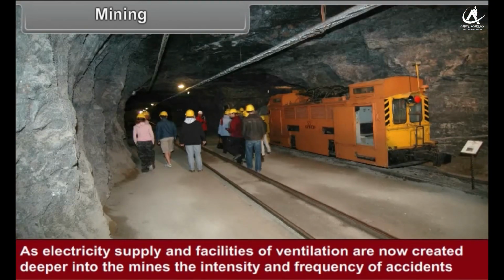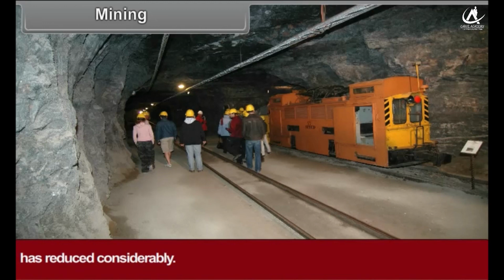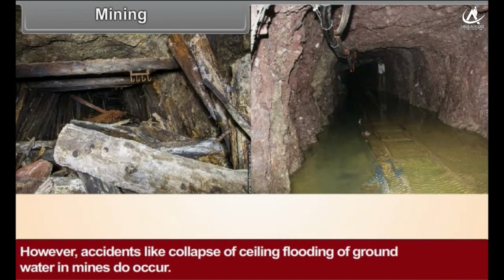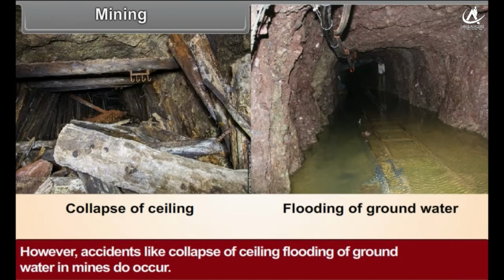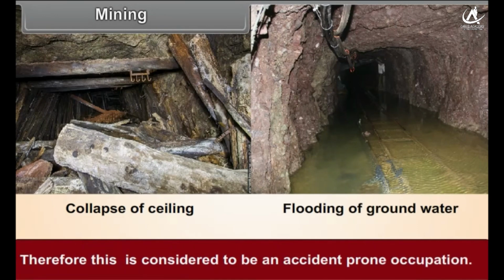As electricity supply and facilities of ventilation are now created deeper into the mines, the intensity and frequency of accidents has reduced considerably. However, accidents like collapse of ceiling, flooding of groundwater in the mines do occur. Therefore, this is considered to be an accident-prone occupation.